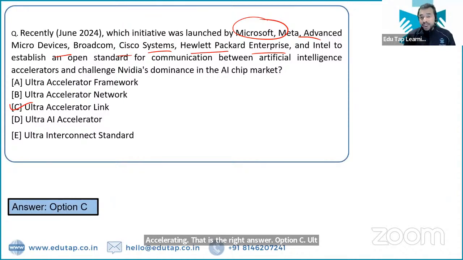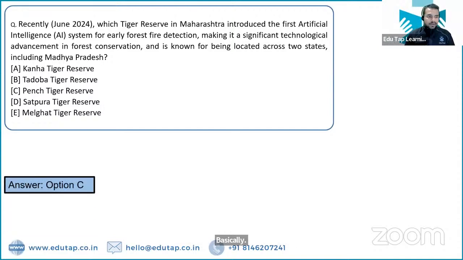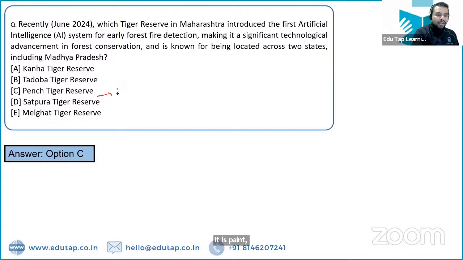तो एक जॉइंट इनिशिएटिव है माइक्रोसॉफ्ट, मेटा, एडवांस माइक्रो डिवाइसेस, ब्रॉडकॉम और सिस्को सिस्टम्स का, and this is basically Ultra Accelerator Link. Next question. Which tiger reserve in Maharashtra introduced the first artificial intelligence system for early forest fire detection? What is the name? It is Pench Tiger Reserve. Absolutely right. Pench Tiger Reserve is the right answer, and it is located in Maharashtra.